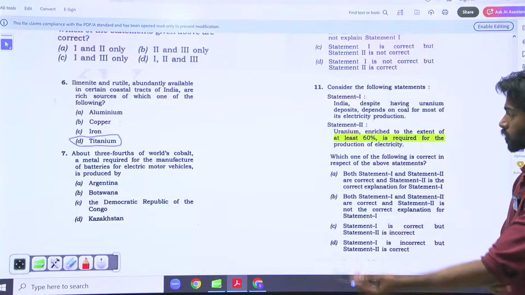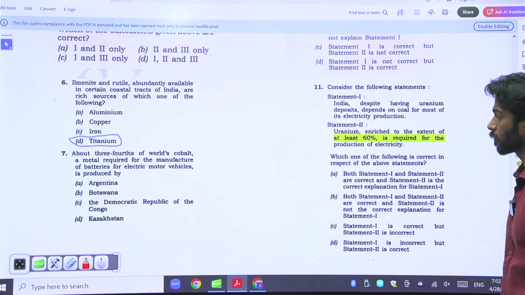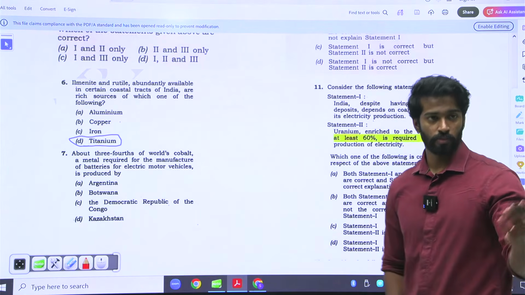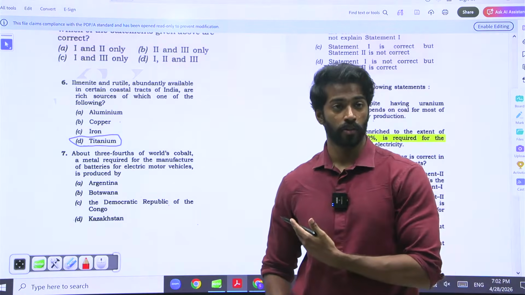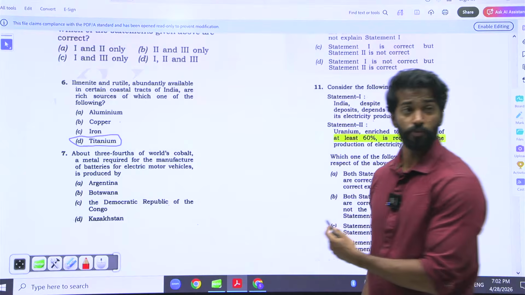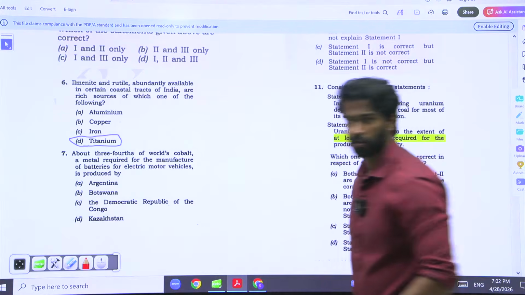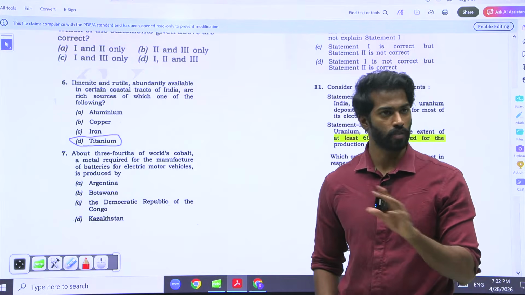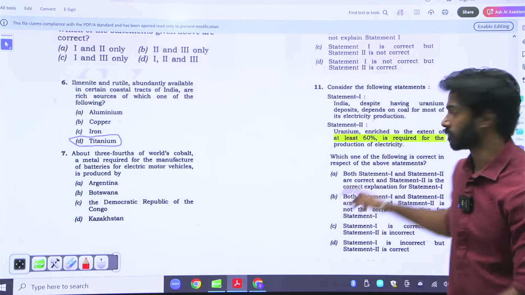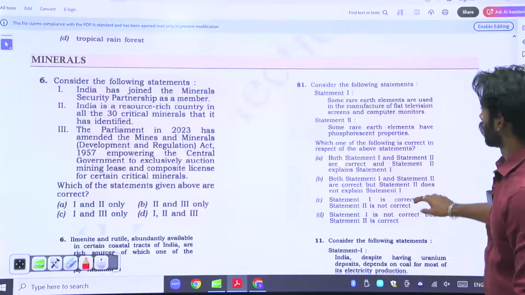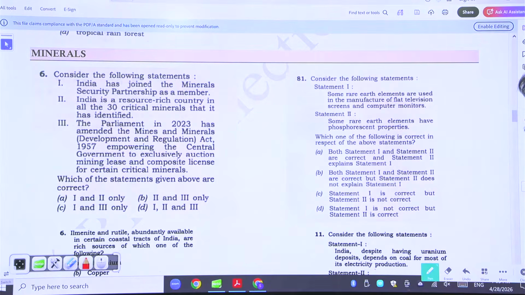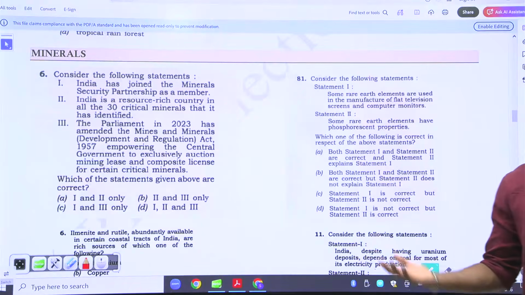About 3/4 of the world's cobalt metal required for manufacturing batteries for electric motor vehicles is produced by? We talked about it. What is it? Democratic Republic of Congo. C is the answer. Here you have to know the facts. It is very factual. So again, mapping. Let us look at this statement. Some rare earth elements are used in the manufacture of flat television screens and computer monitors. Some. It is avoiding extremes.